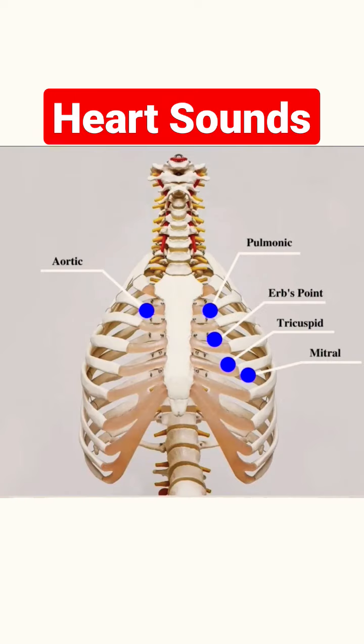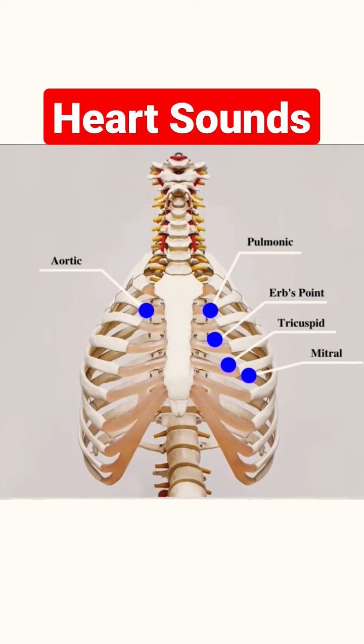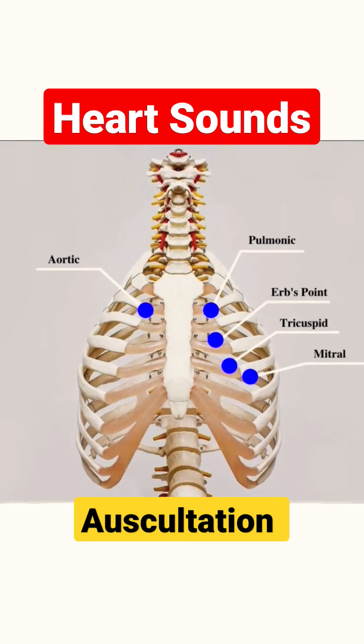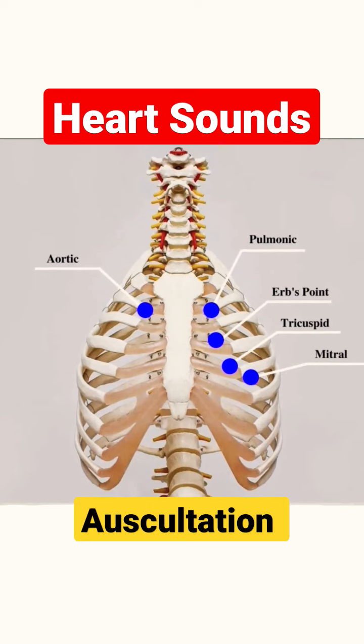The areas of auscultation of heart sounds refer to the specific locations on the chest where the sounds of the heart can be best heard using a stethoscope. These areas are named according to the valves and chambers of the heart that produce the sounds, and include the aortic, pulmonic, tricuspid, and mitral areas.